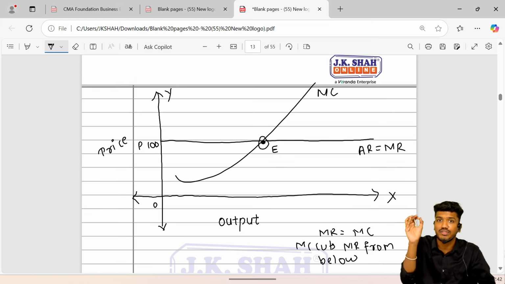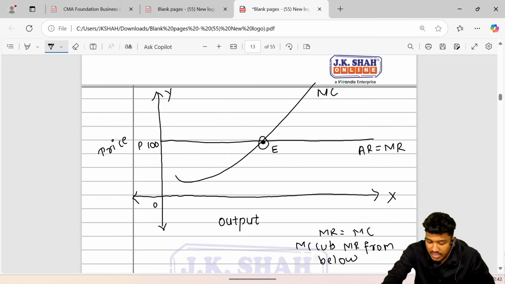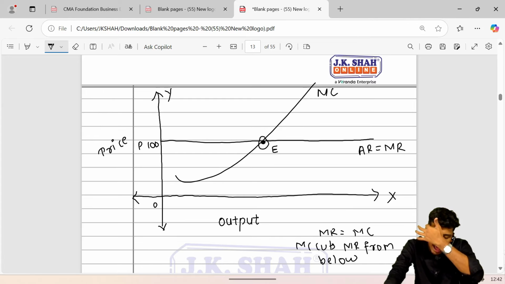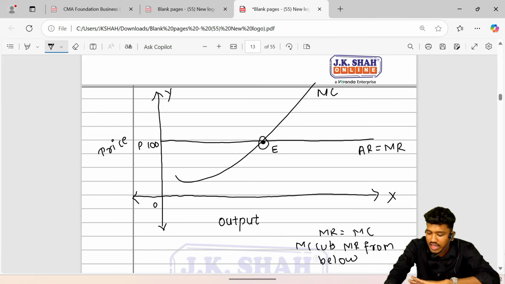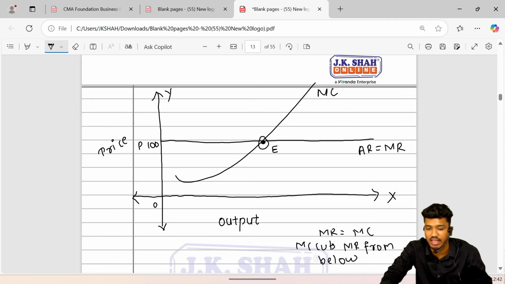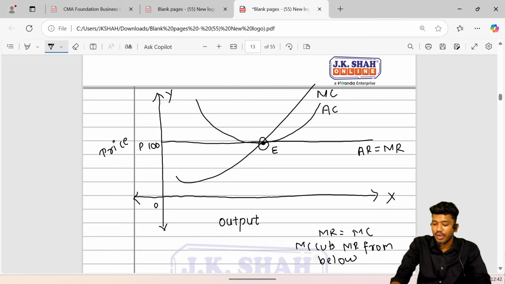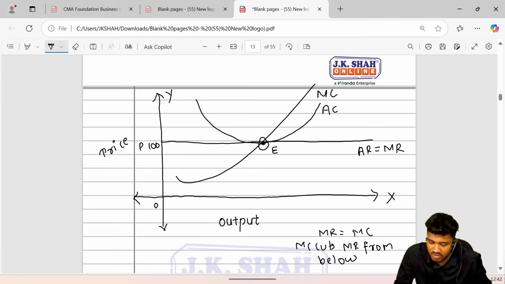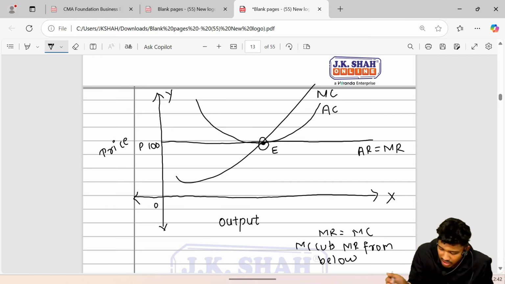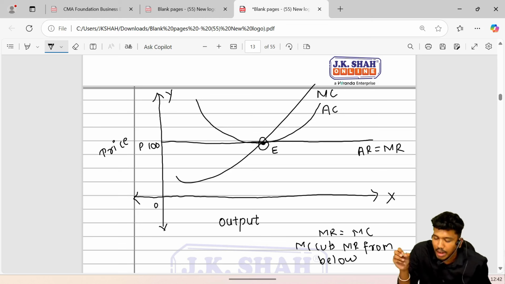Now the tough call to make is to describe the behavior of our average cost. MC with MR, and AR with AC. Again we'll compare. Now AC, that is average cost. MC cuts everyone, so we'll consider the point where MC has cut AC.